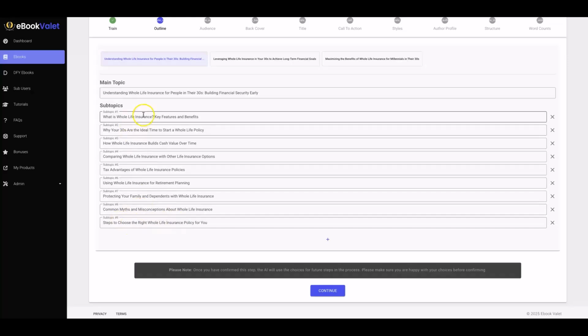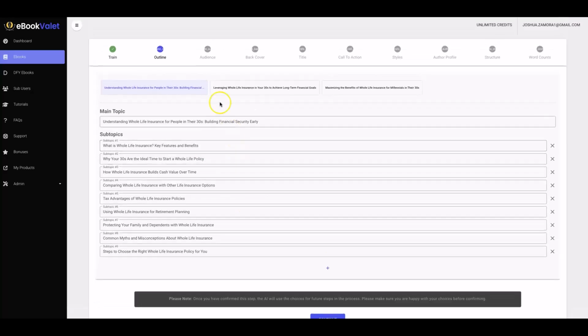So you can see each topic and subtopic builds upon the previous one, so it makes it a complete ebook that truly adds value, and it's like an ebook that you would write manually, because every important thing that would come through someone's mind that's thinking about getting a whole life insurance gets covered here, and it gets covered in the correct order so that it provides a ton of value to them. And it's going to do this for any niche that you want as well. It's going to build you high quality ebooks that truly provide value, because that is what we want to create.